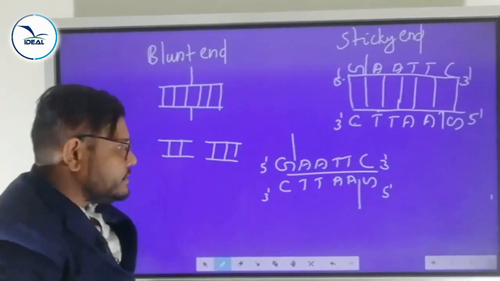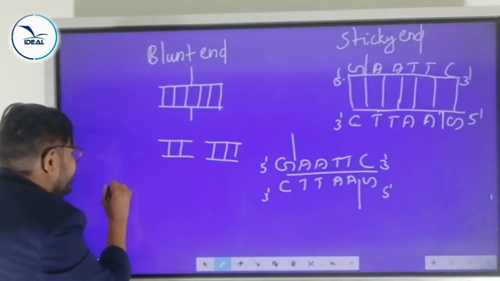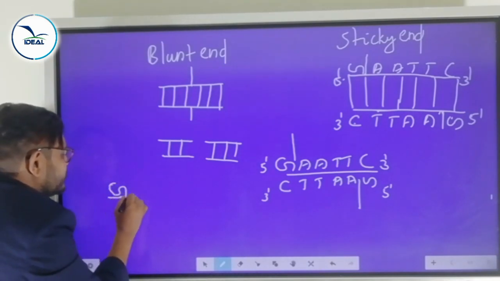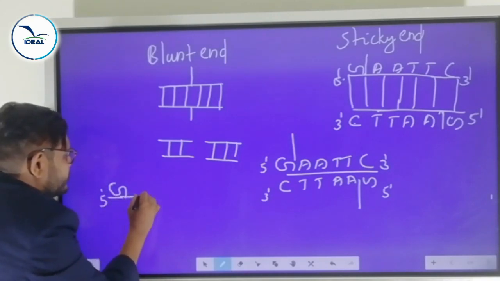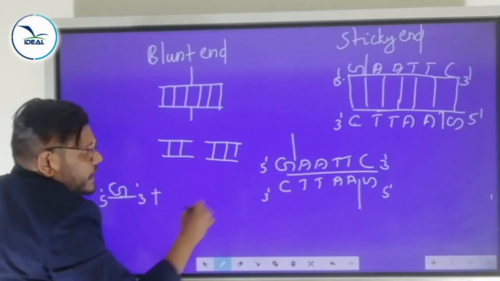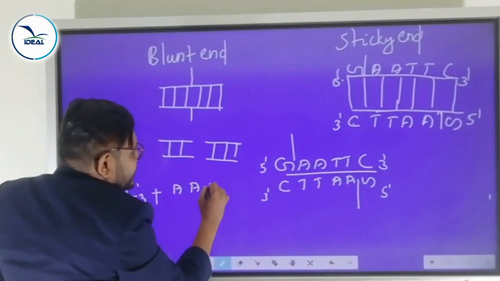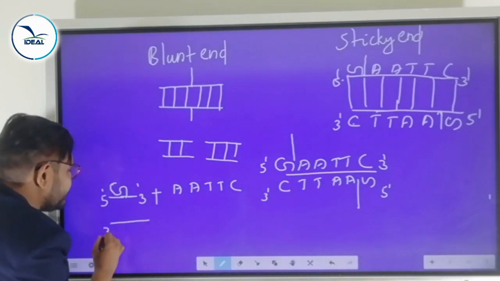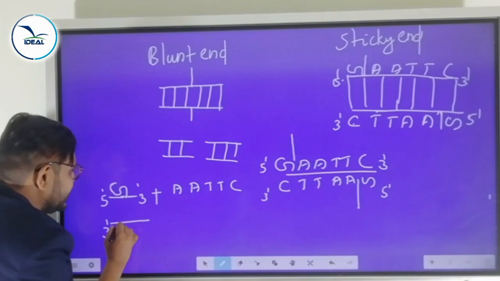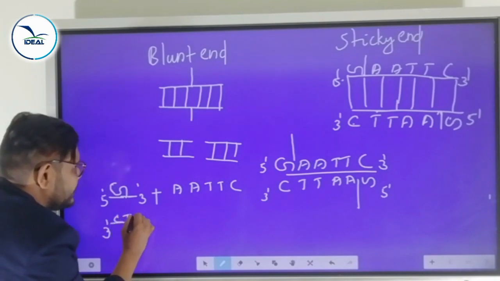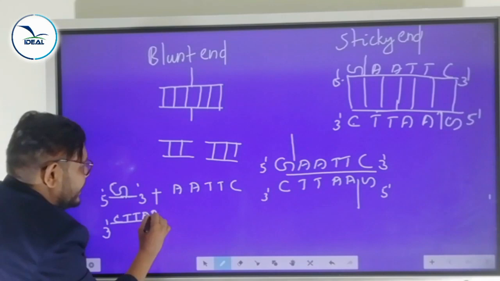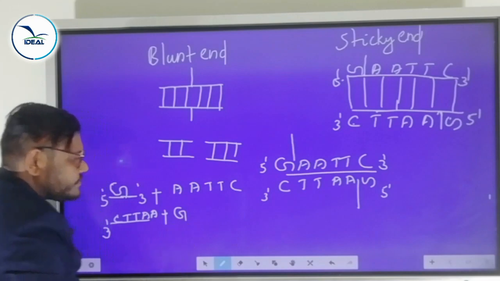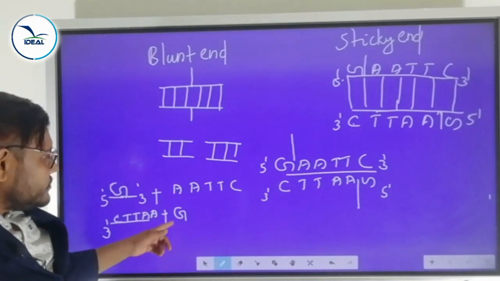If they cut like this, what do we get with 5' and 3' polarity? G, then AATTC remaining. Then here at 3', what do we get? C, T, T, A, and G remaining. Look, we get it like this.